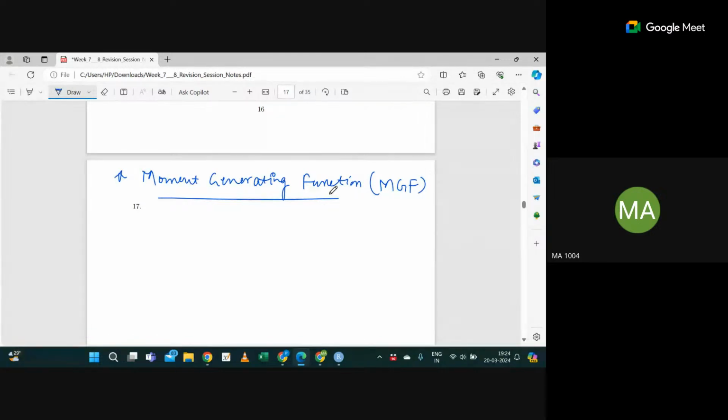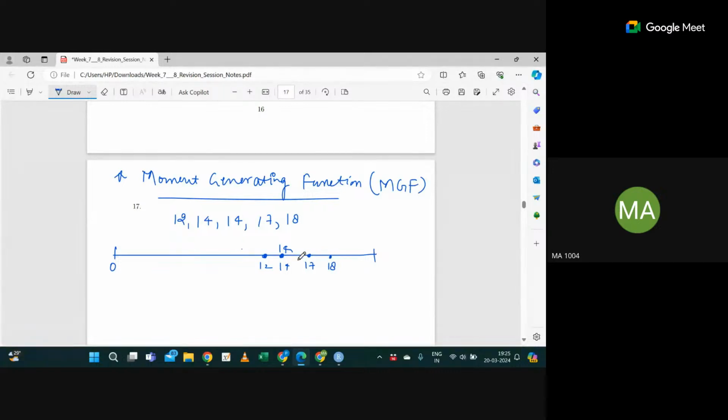Okay, let me give you a rough idea. Suppose I have a data set 12, 14, 14, let's say 17 and 18 for example. In physics, if you can remember, suppose this is the zero starting point. Suppose 12 is here, then 14 will be here, 17 is here and 18 is here.